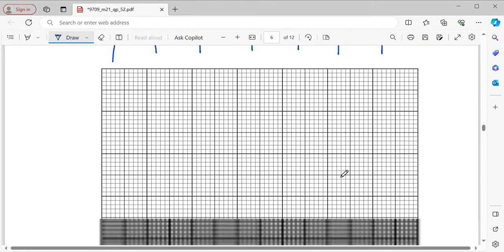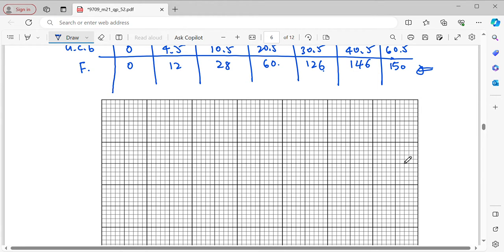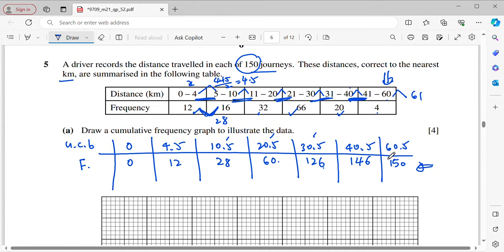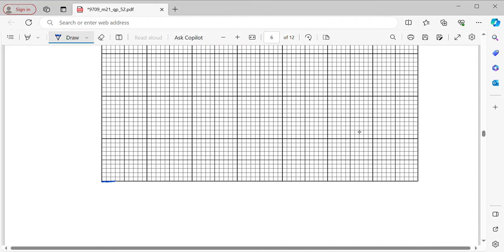So now, when you look at this graph paper, since your horizontal axis will be the upper class boundary, I need to include up to 60.5. Which means I will measure first.